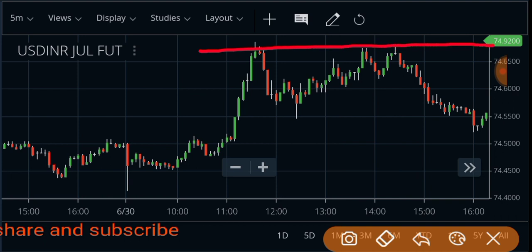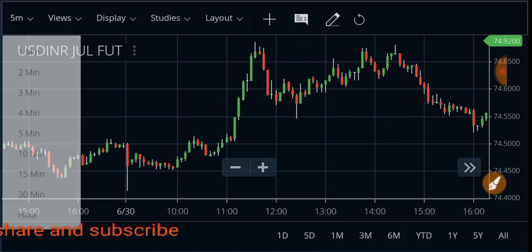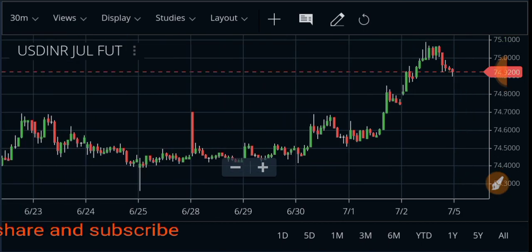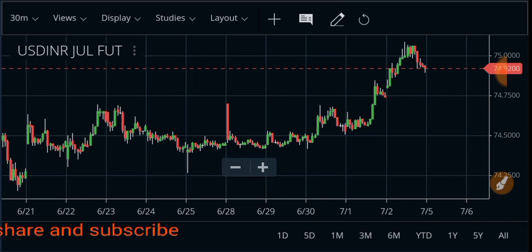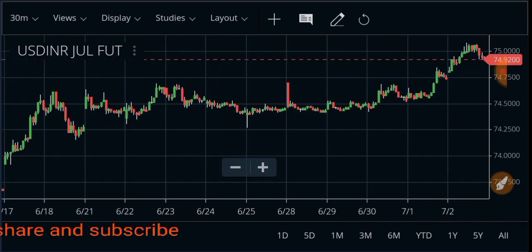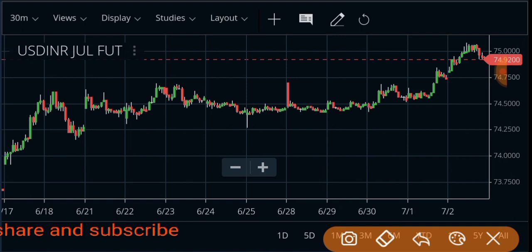Now how to find a resistance? That is your resistance level. So how do we find the resistance level at the top? Because the market is closed, that's why I'm telling you that is support. But in the live market, how do we find it? Simple. If we use a 30-minute candle, right friends? We find out some levels.